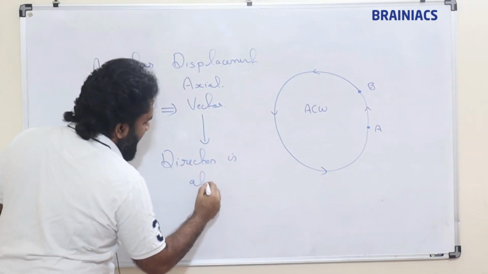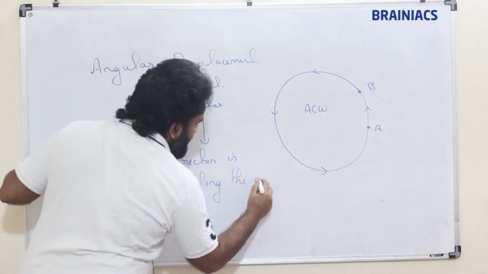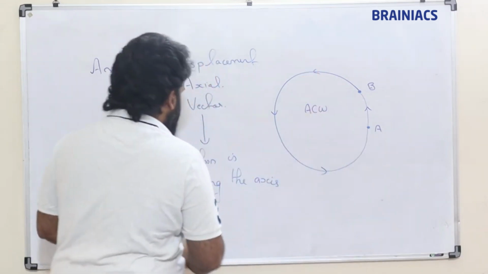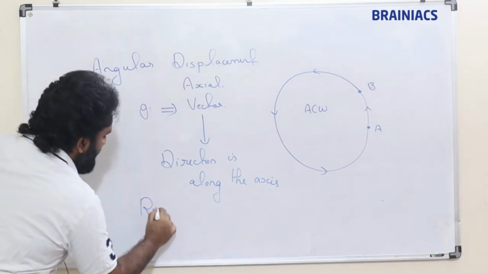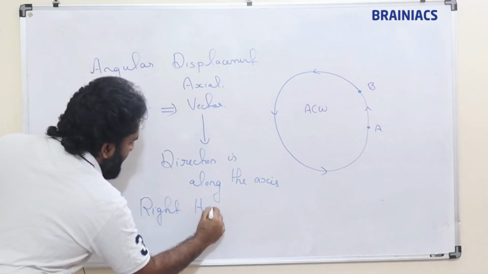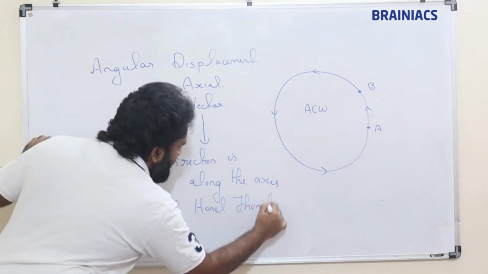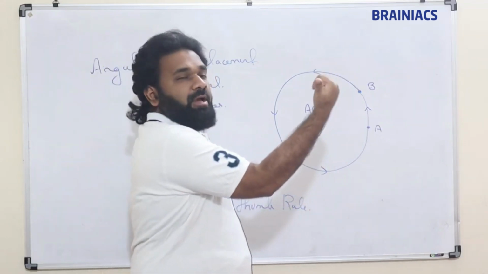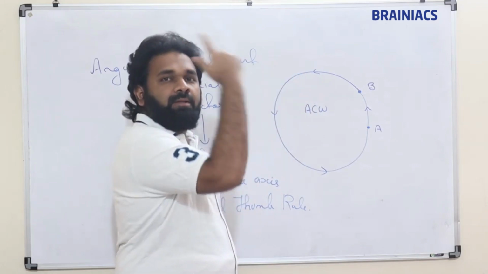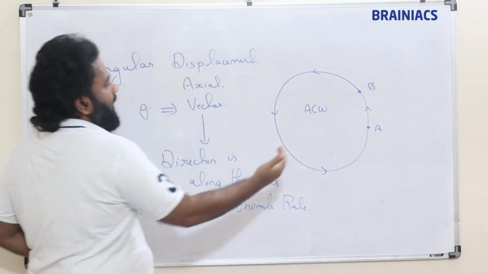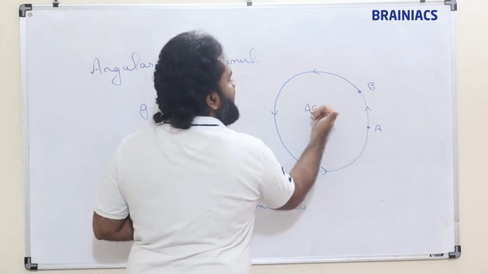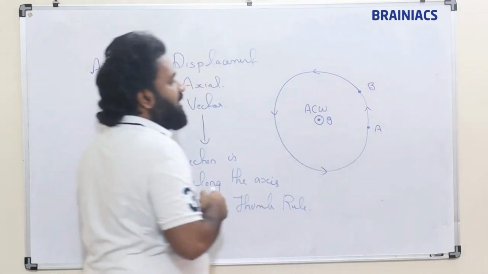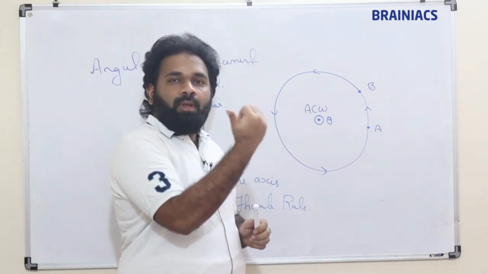Right hand thumb rule: curl the fingers in the direction of rotation. Where the thumb is pointing, that is the direction of theta. Now when I curl the fingers in anti-clockwise direction, the thumb is coming out. So the direction of theta is coming out of the board.